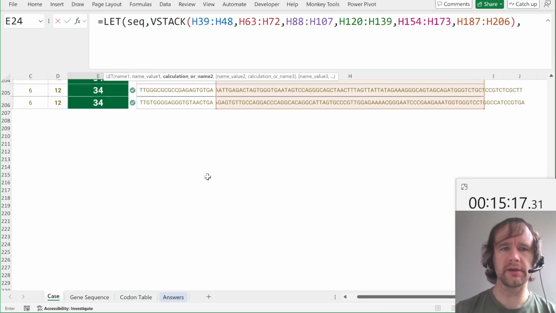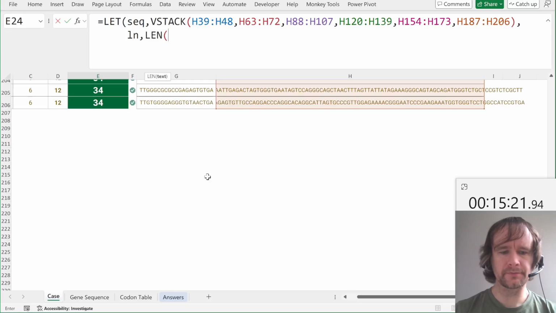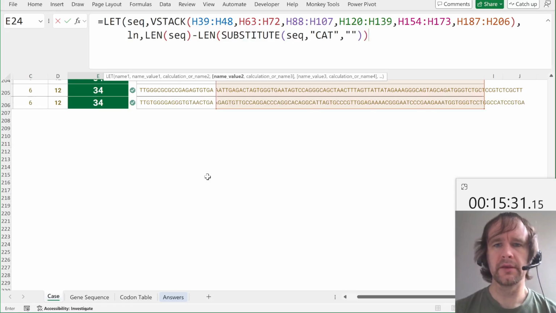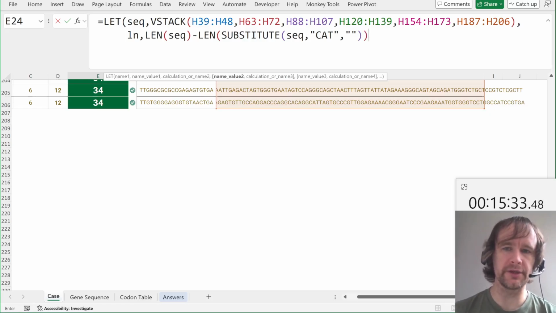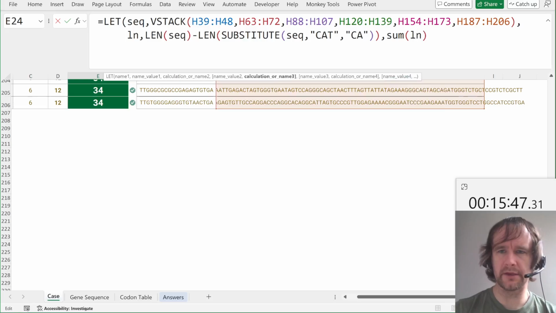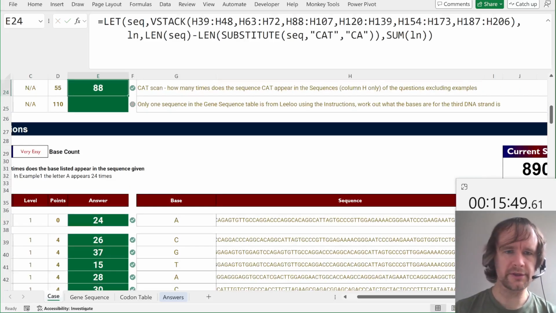Okay, so that's sequence, and then len can be LEN of sequence minus LEN of SUBSTITUTE sequence. Now you have to be careful here. If you substitute out CAT, then it will get shorter by 3 characters for each CAT. So a couple of ways you can handle this. You can either substitute it to blank and then divide this whole length by 3, or you can substitute something like that. Replace CAT with KA, and then it gets 1 character shorter. Then I just want the sum of len. And that checks out.